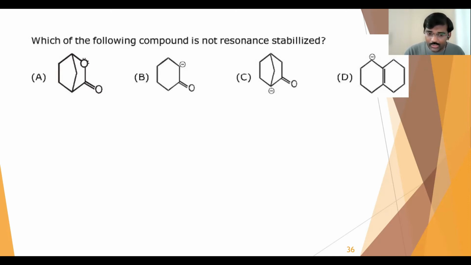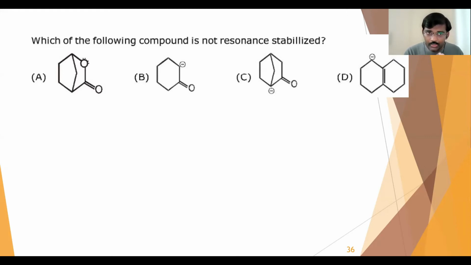But one important condition is that all the charges and pi bonds must be in the same plane. Then only will resonance come. If any of the charges or pi bonds are not in the same plane, then resonance will not come. That is one important condition we have to check here.